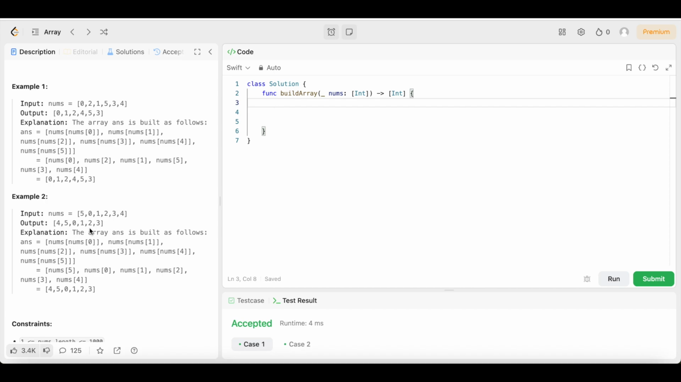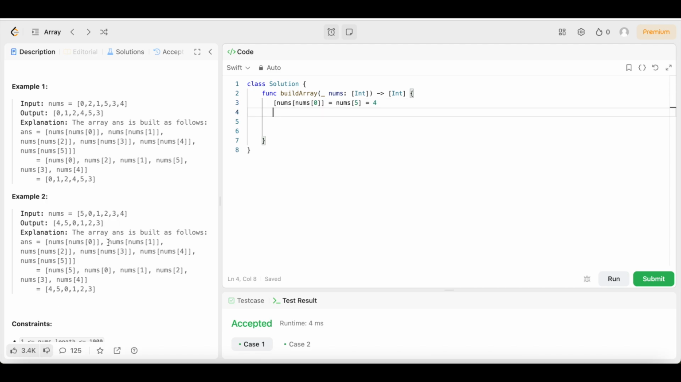So, first thing we have the array ans. So we have the input nums 5, 0, 1, 2, 3, 4. The output is 4, 5, 0, 1, 2, and 3. The array ans is built as follows, right? So let's start from the beginning. First we have nums of nums 0. Nums of nums 0 is equal to nums 5. Why? Because there's a 5 in nums 0, right? And nums 5, but what's nums 5 equal to? Nums 5 equals 0, 1, 2, 3, 4, 5. So we're going to put a 4 right here, right?